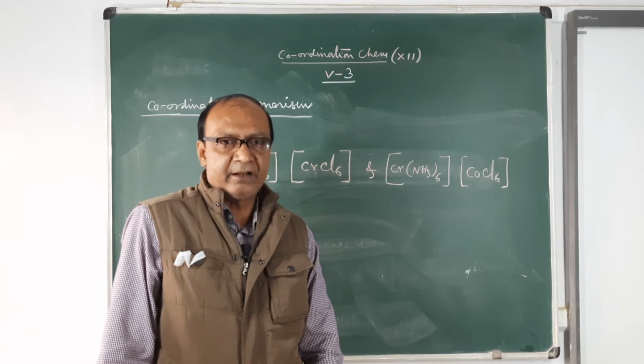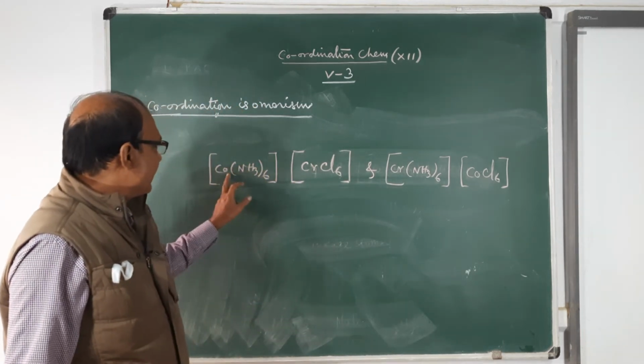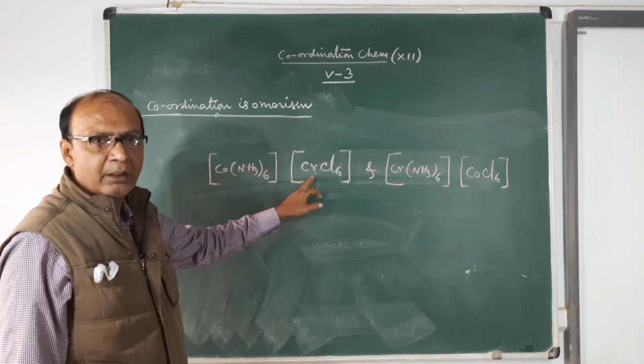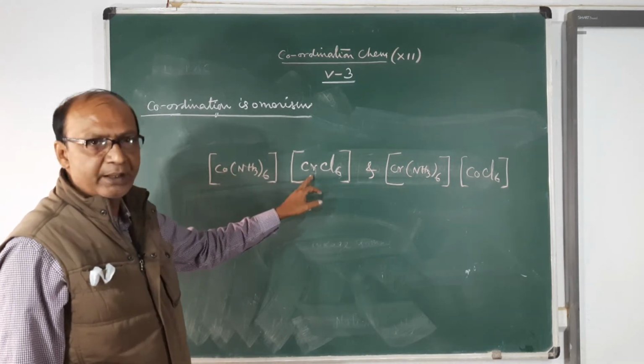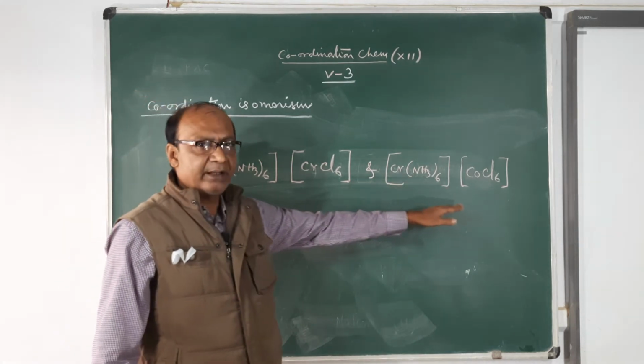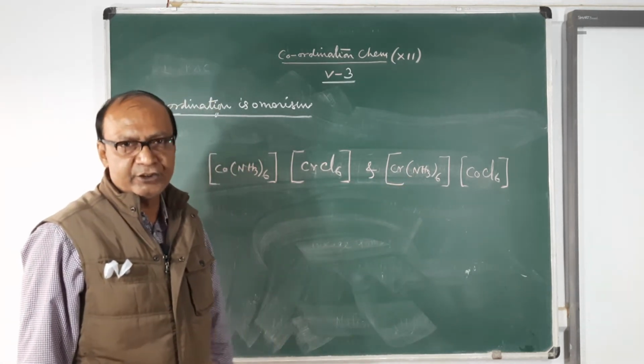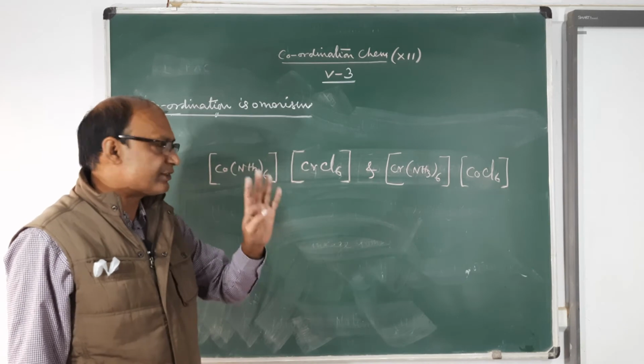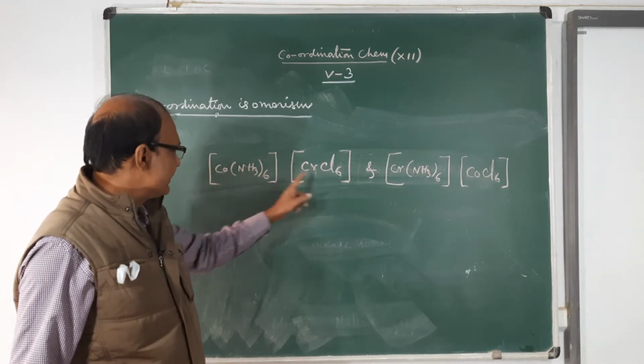It must be mentioned: having different metal ions, here it is cobalt, here it is chromium. You cannot write chromium in both cases. This is the definition.